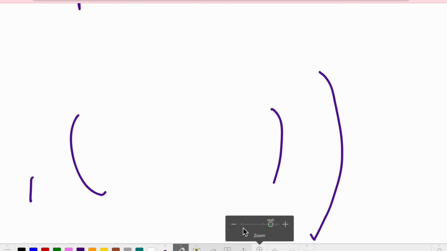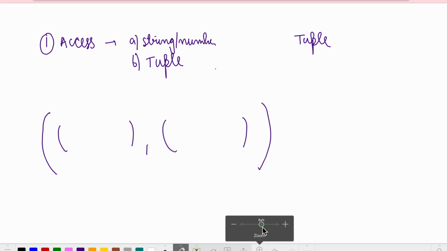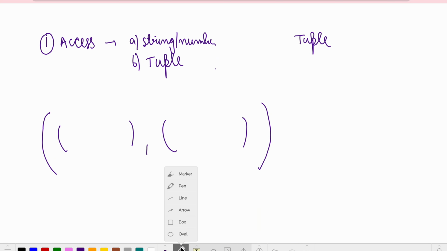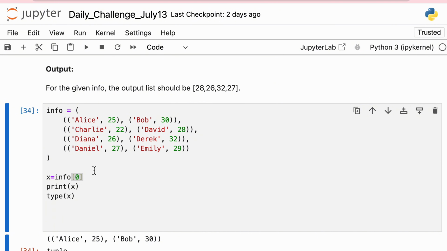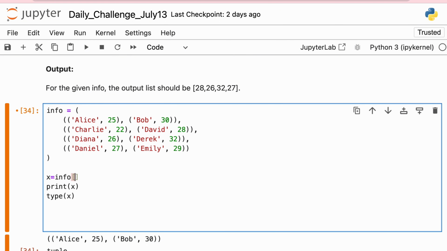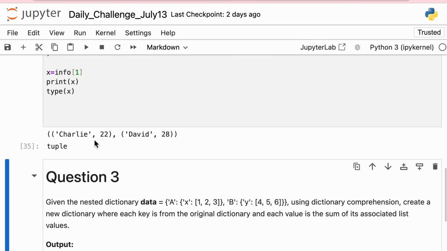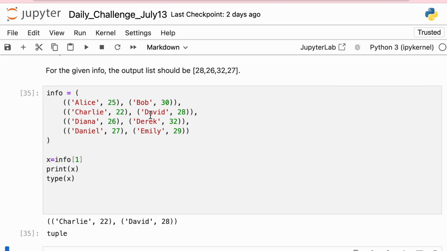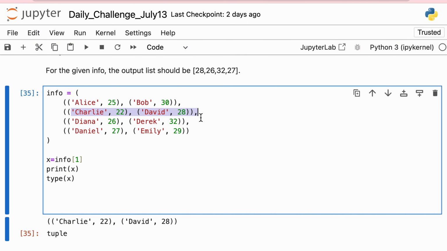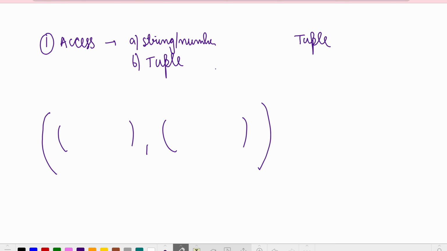So let me zoom out. If I do index 1, I get Charlie David, then I get Alice Bob. So this is the first tuple, this is the second tuple inside it, this is the third, and this is the fourth. So this is a tuple inside a tuple.